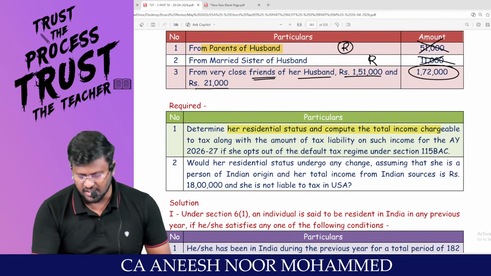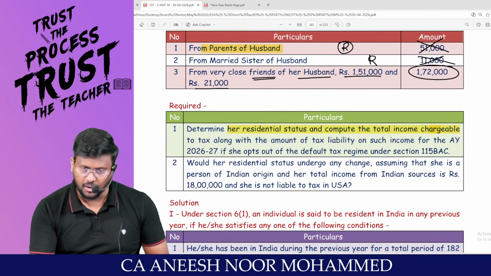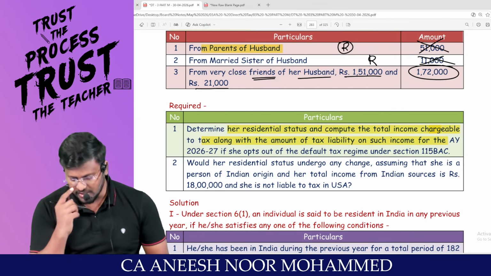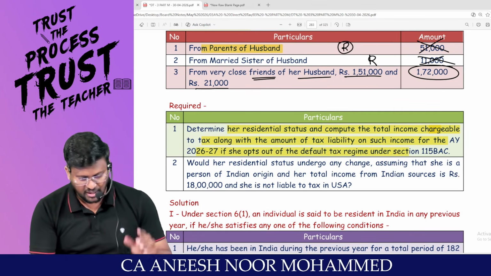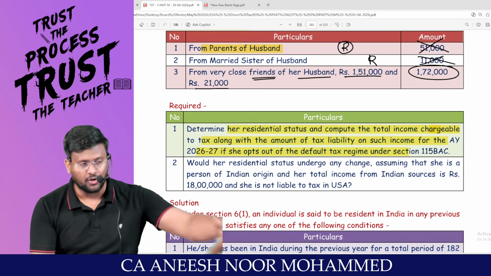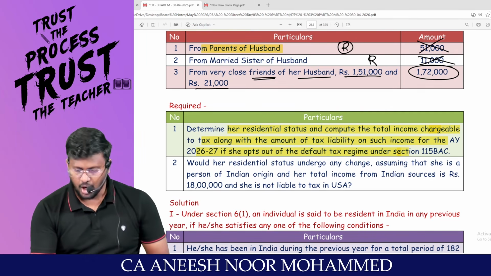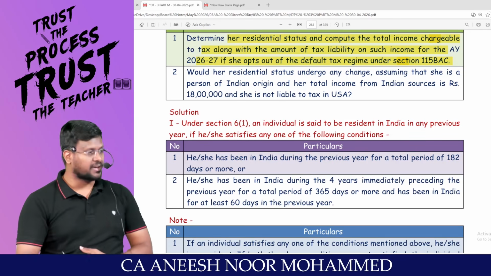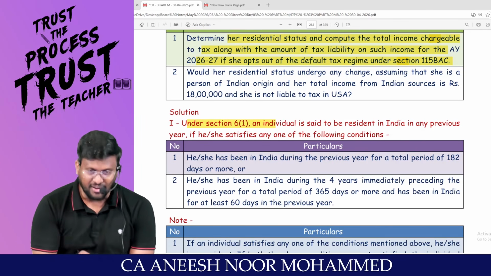Determine the residential status. Compute the total income chargeable to tax along with the amount of tax liability on such income for the assessment year 26-27, if she opts out of the default tax regime, that means she is following the optional tax regime. Can we calculate? We have to first determine the residential status.